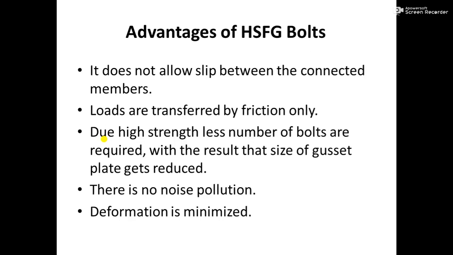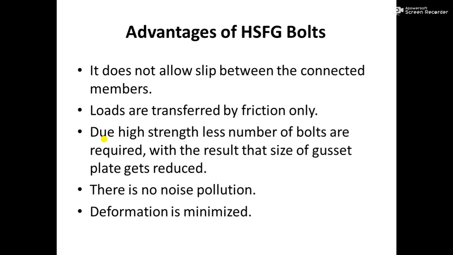Then the advantage of high strength friction grip bolts, that is HSFG bolts. It does not allow slip between the connected members. In black bolts, we are using mild steel, but in HSFG we are using high carbon steel, so it does not allow slip between the connected members. Here loads are transferred by friction only, so the name high strength friction grip bolts.